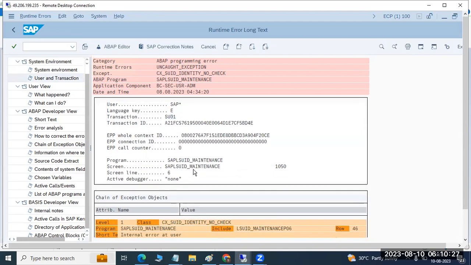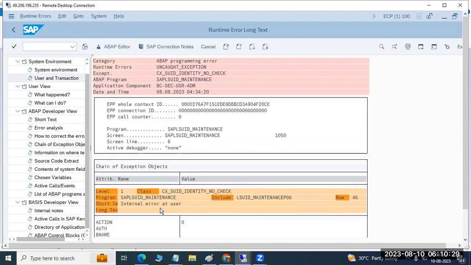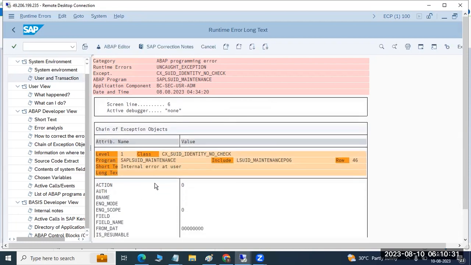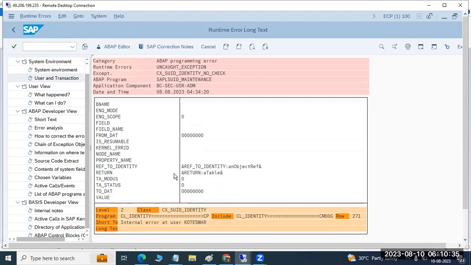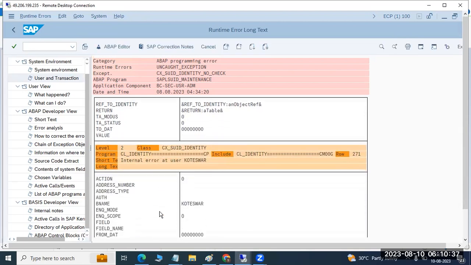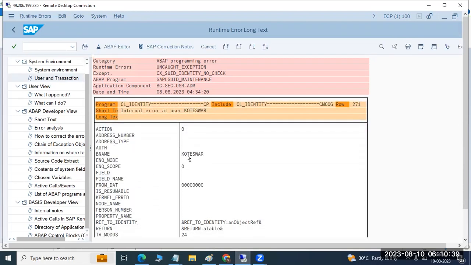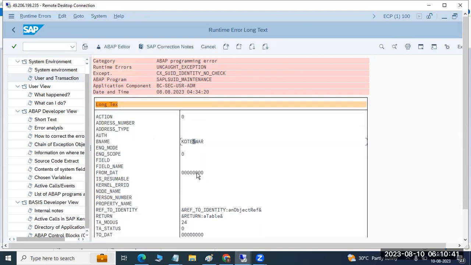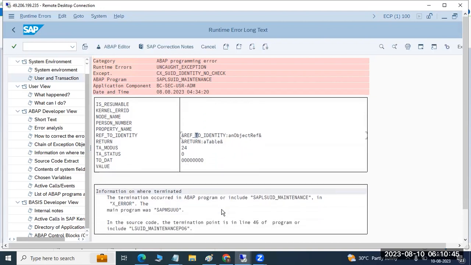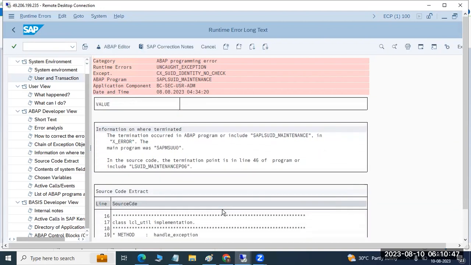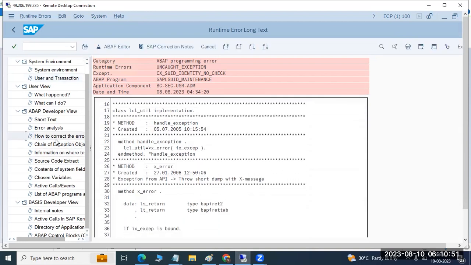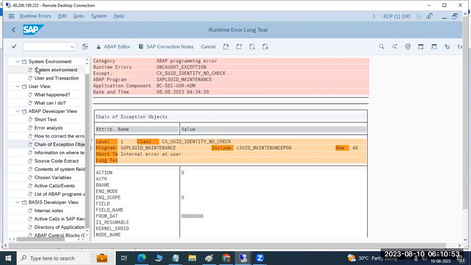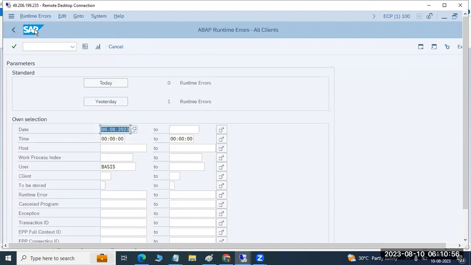Then the program got terminated because of some internal error, some program internal error. If you search in Google, or check with the user what is happening, there are some issues with the user identity, the user address field. That is the reason this program got terminated in the system. So this is the one; like that we need to investigate.